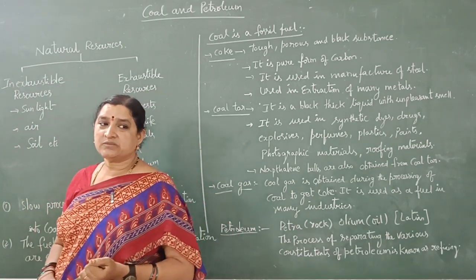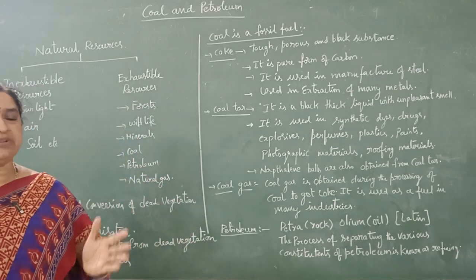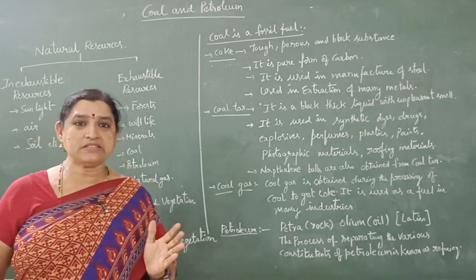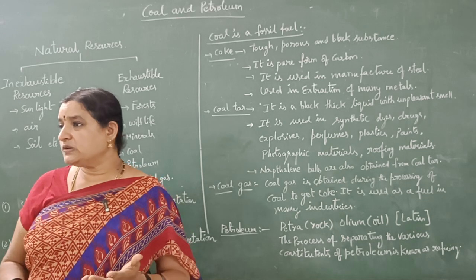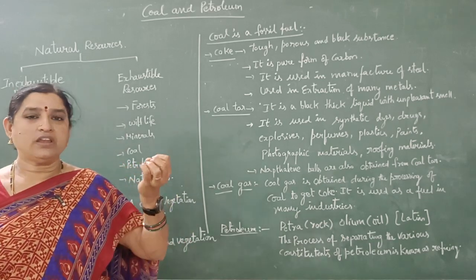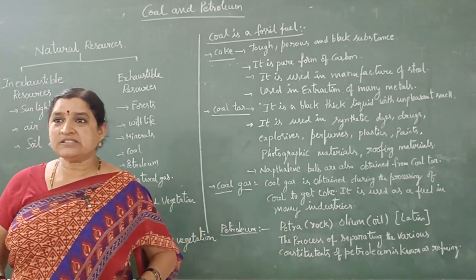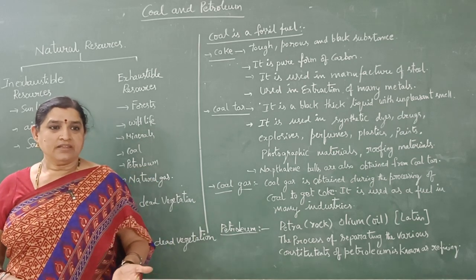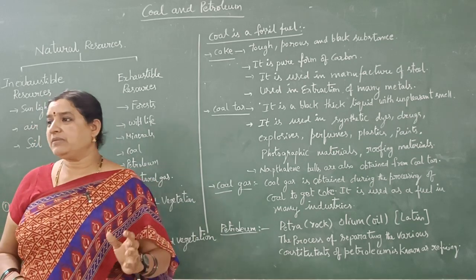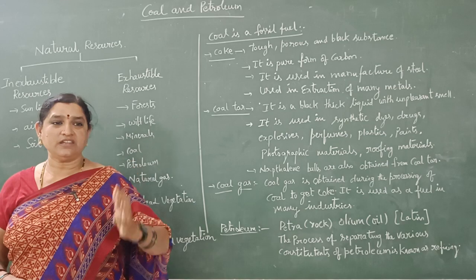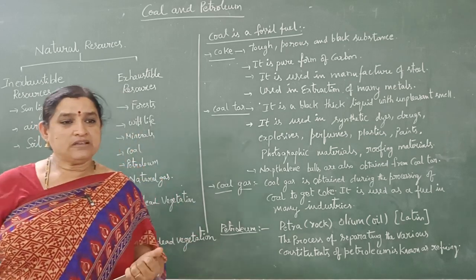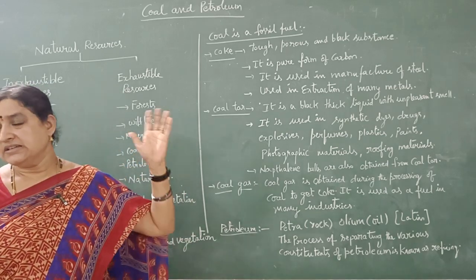What are inexhaustible resources? What is the meaning of exhaustible? It means if you utilize them continuously, they are limited. Inexhaustible means they are unlimited. We can get them freely from nature. One of them is the sun.